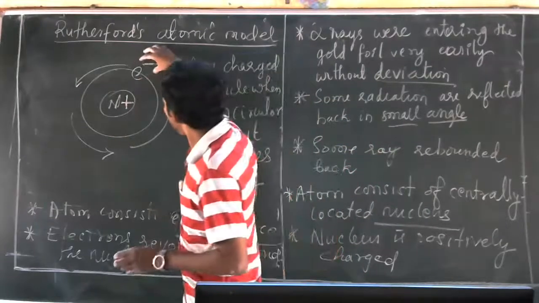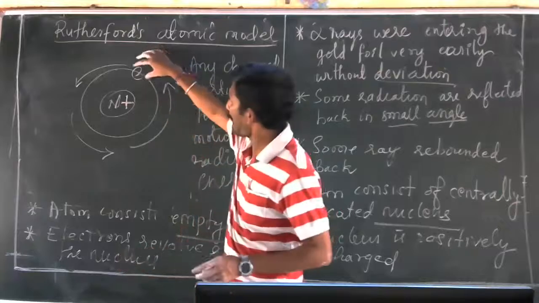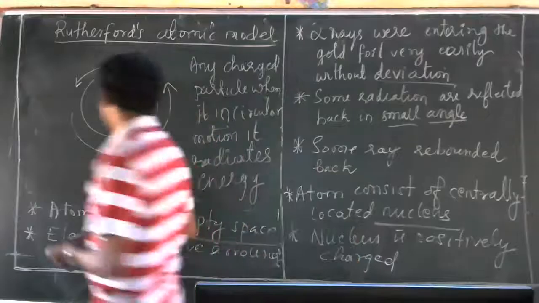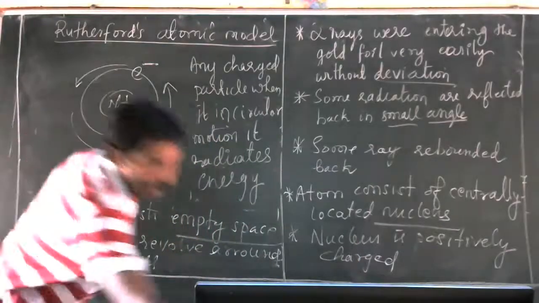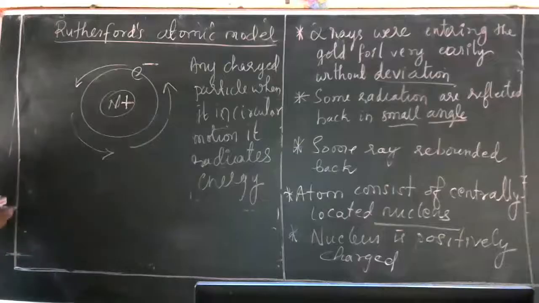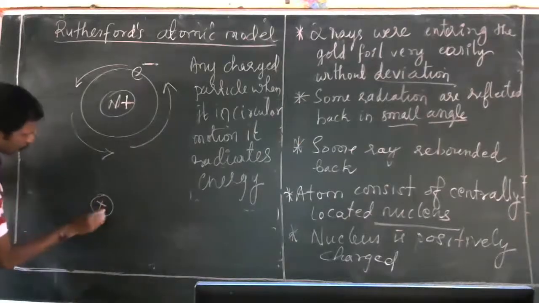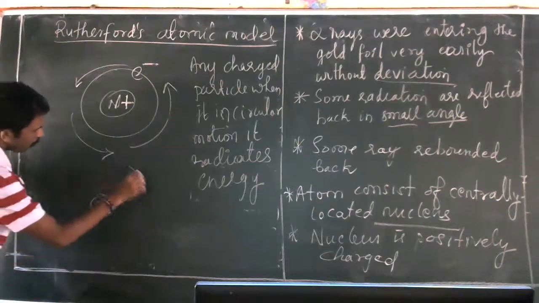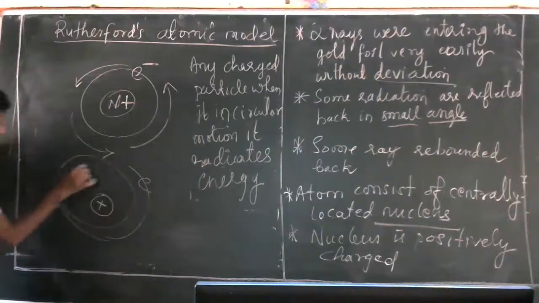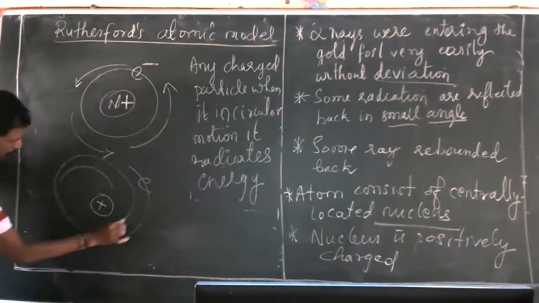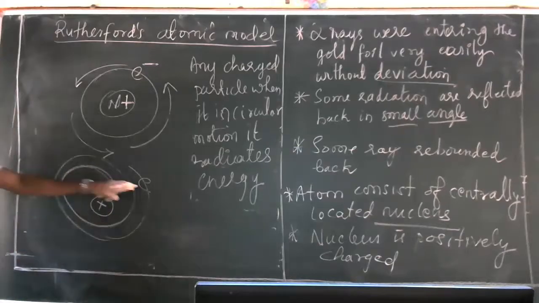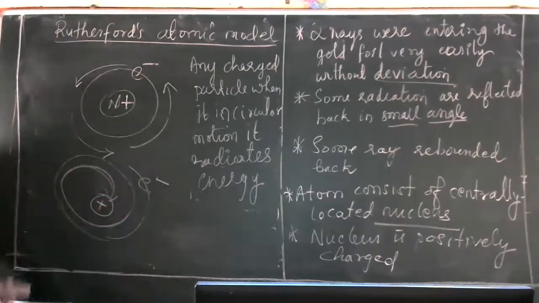And this positively charged particle will be attracted towards the nucleus. He told that it is attracted by the nucleus. See, this is the nucleus, it is a positively charged particle. So this is the electron. So finally the electron, during the circular motion, comes towards the nucleus.